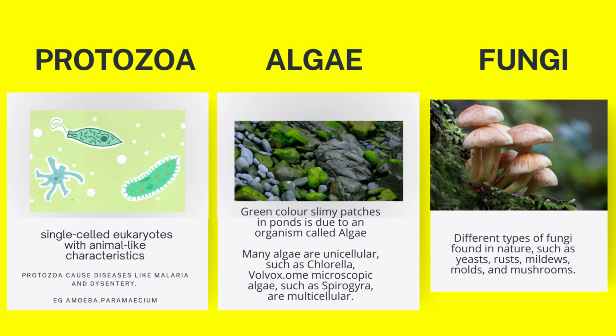Just a quick look at protozoa, fungi, and algae. Protozoa are single-celled organisms that are often motile, meaning they can move around. Some protozoa are harmless, but others can cause diseases such as malaria and amoebiasis. Algae are photosynthetic organisms that can be unicellular or multicellular. They are found in water, soil, and on land. Algae are a major source of food and oxygen for many organisms. Some algae are also used to produce biofuels and other products.